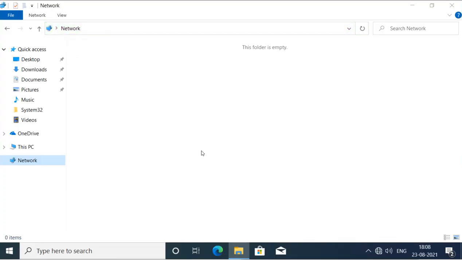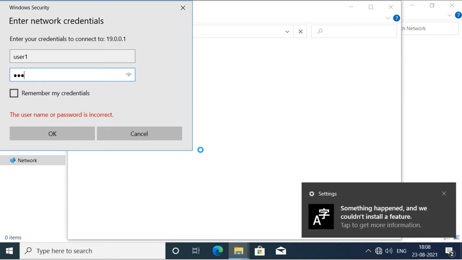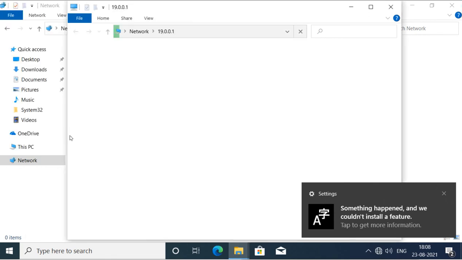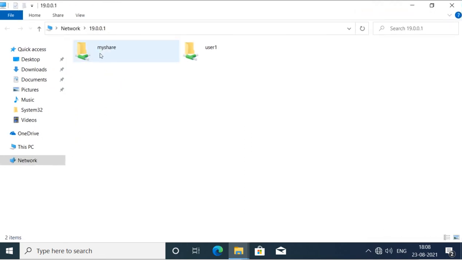Again I will try to access the Samba share, and again it is asking for the username and password. So I will give the user 1 password, the password we created for the Samba share. And now we can see the directory which we created here. This is our directory, and this is the user's home directory. So as I said, the user's home directory is shared by default, and printers are also shared, but there is no printer connected to that machine, so it is not showing any printer here.